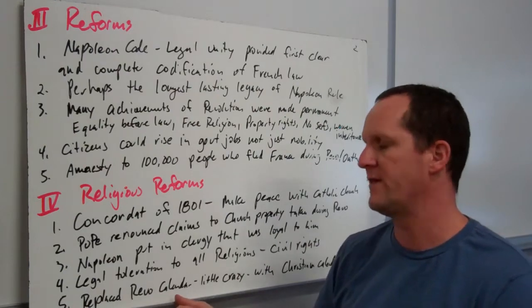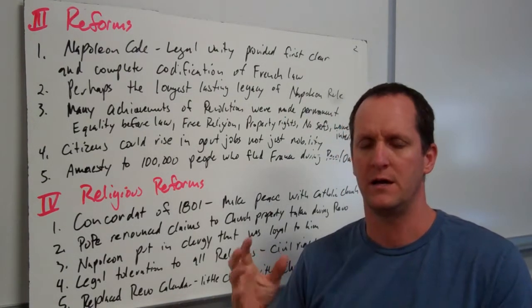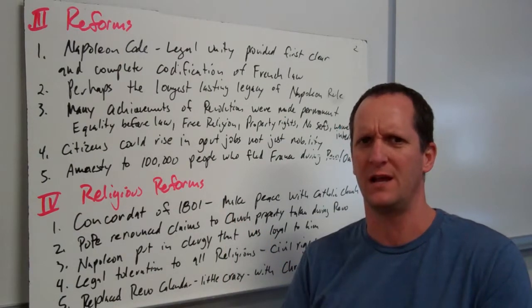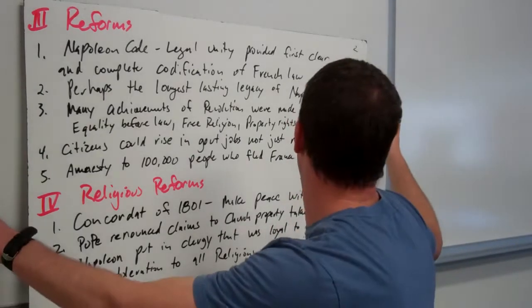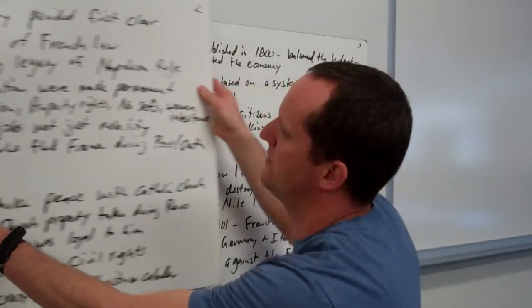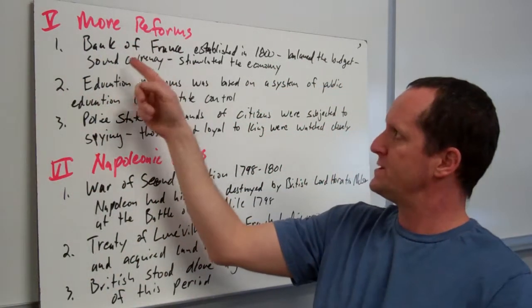He replaced the revolutionary calendar, which was quite crazy, and if you take a look at it, you're like, that's really a calendar? And then they went back to the Christian calendar, which made much more sense because the rest of Europe was on the Christian calendar. Now, more reforms.